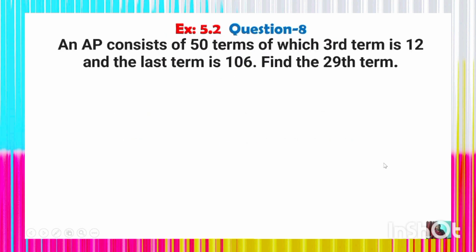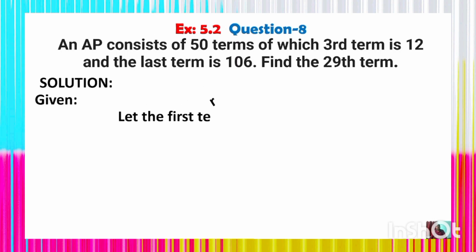Look here. An arithmetic progression consists of 50 terms, of which the third term is 12 and the last term is 106. Find the 29th term of the AP. This is another important and vital problem for you. Look at the solution here. Given that, let the first term of the AP be a. The common difference is equal to d, right?